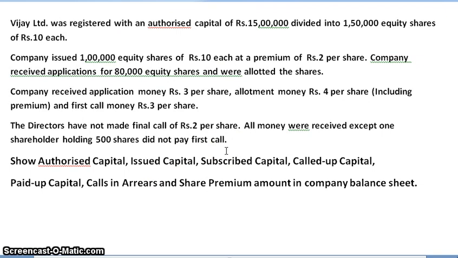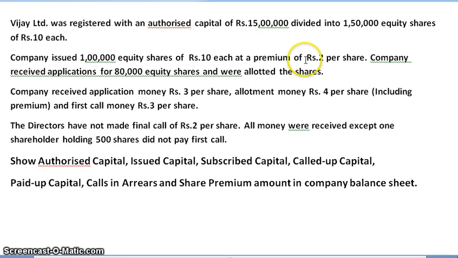Lastly, there is a premium of rupees 2 per share, and a note of that we will be showing in the share premium account or securities premium account. Let us understand what we mean by share premium. Excess amount which the company gets over the face value of shares, when the issue price of the share is higher than the face value, we call it share premium.